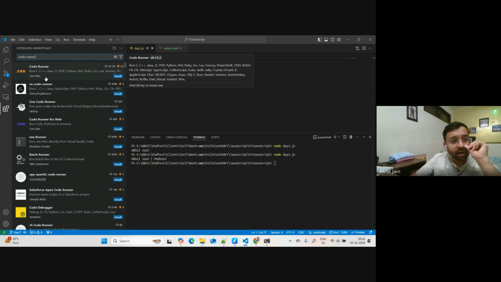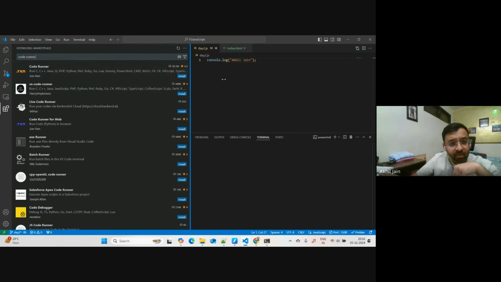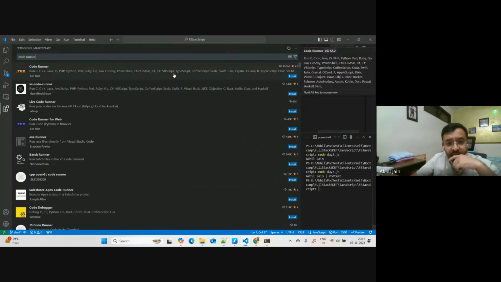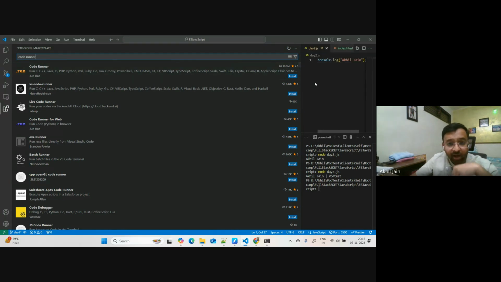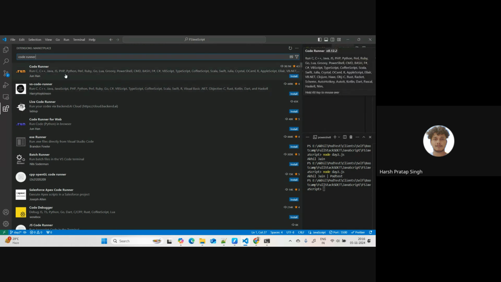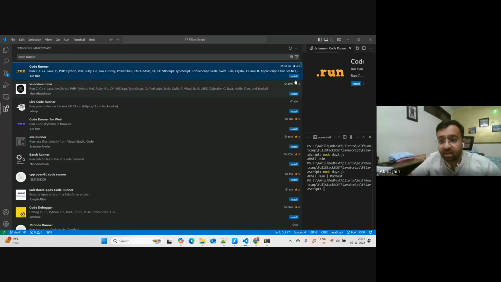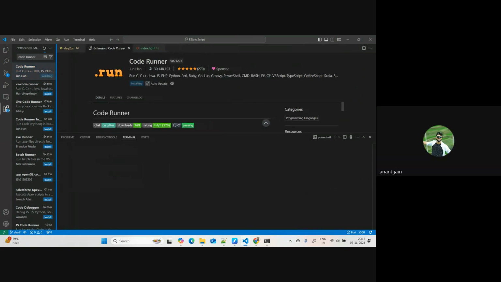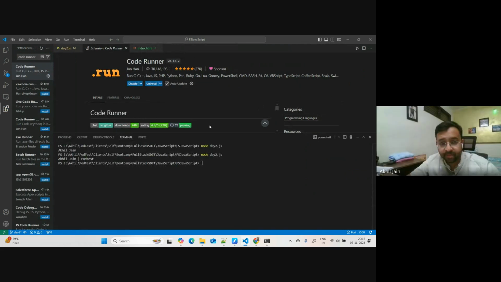It says it can run C, C++, Java, TypeScript, VBScript, C#. I don't see JavaScript mentioned here. It mentioned JS after Java. Oh, yes, you're right. Let me install it. Let's see how it works. TypeScript is also mentioned. Yeah, TypeScript is a wrapper over JavaScript.